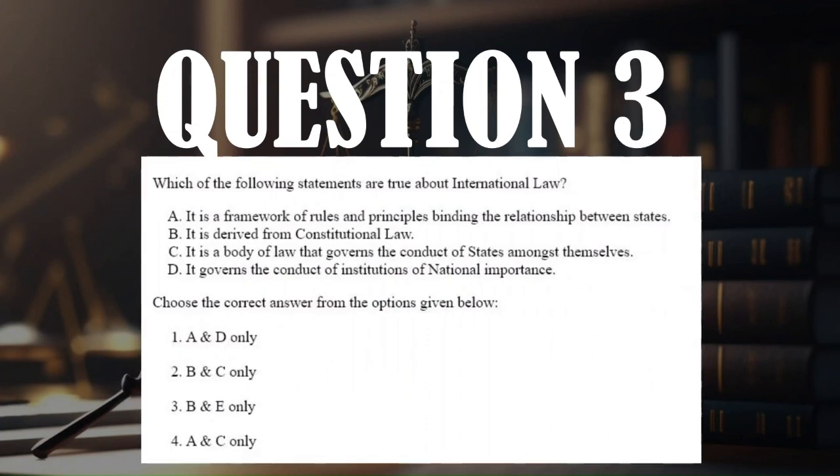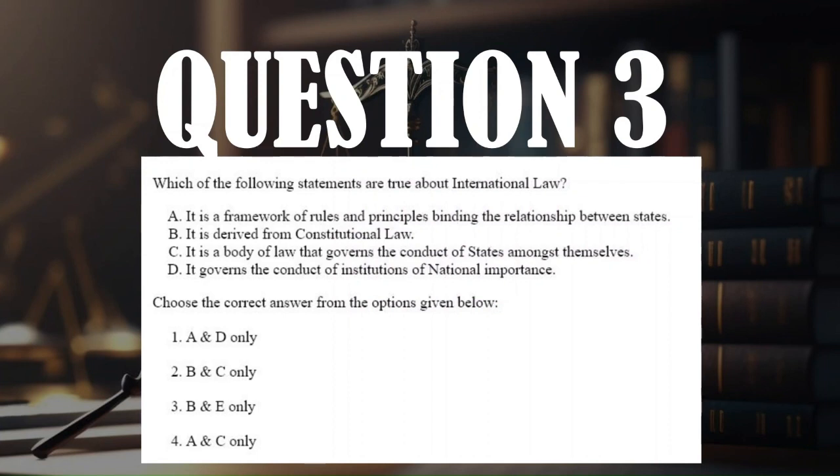Next question. Which of the following statements are true about international law? A. It's a framework of rules and principles binding the relation between states. B. It's derived from constitutional law. C. It's a body of law that governs the conduct of states among themselves. And D. It governs the conduct of institutions of national importance.